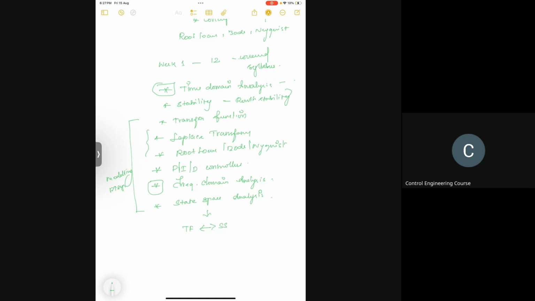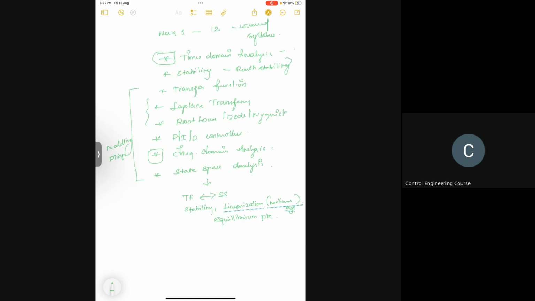And then in state space, stability comes, linearization. If you want to see linearization, nonlinear systems should also be covered. Equilibrium points. Then comes what else? Controllability, observability, that we are ready to solve problems on.